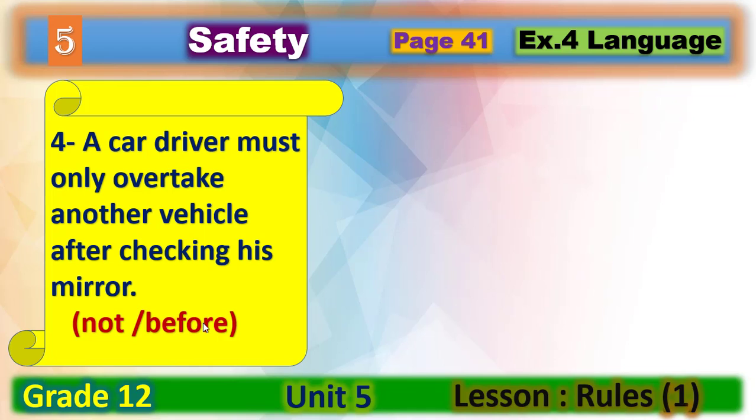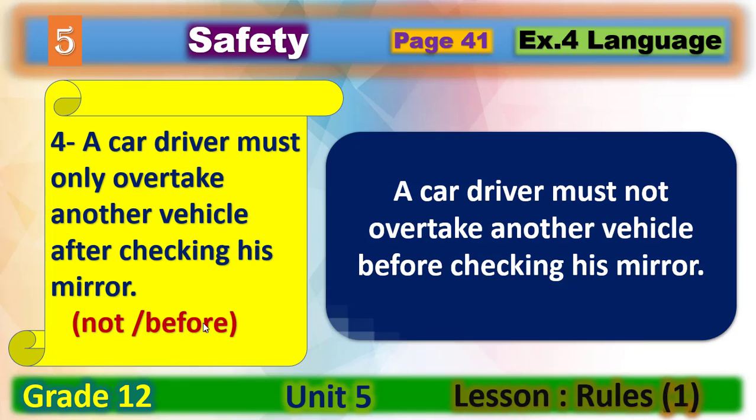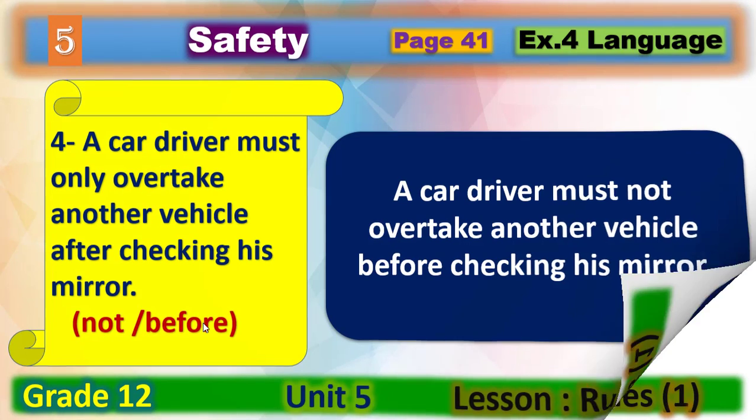Let's have a look at the right answer. A car driver must overtake another vehicle before checking his mirror. So here we removed only from the sentence and we used not instead of it. Okay? Let's have a look at the last sentence.